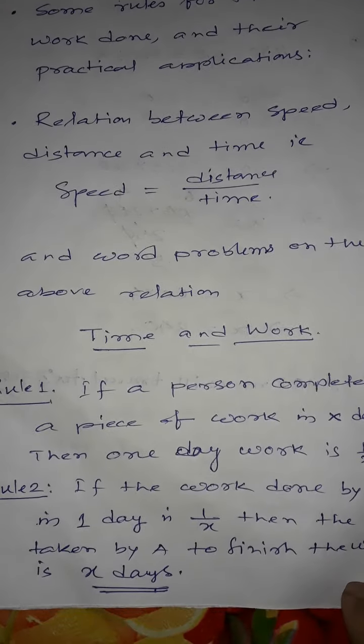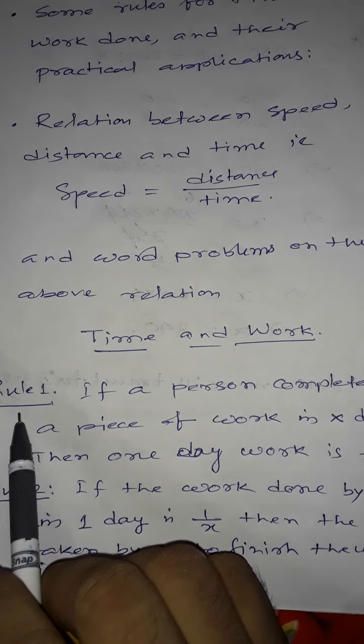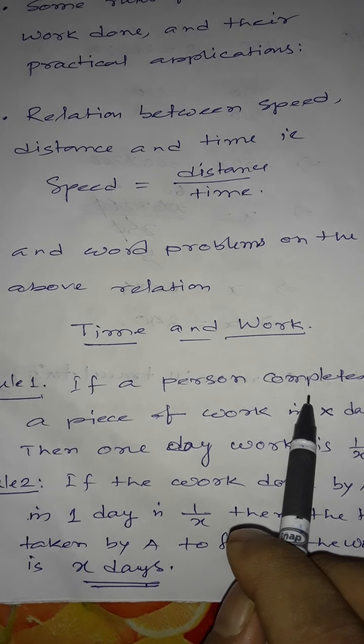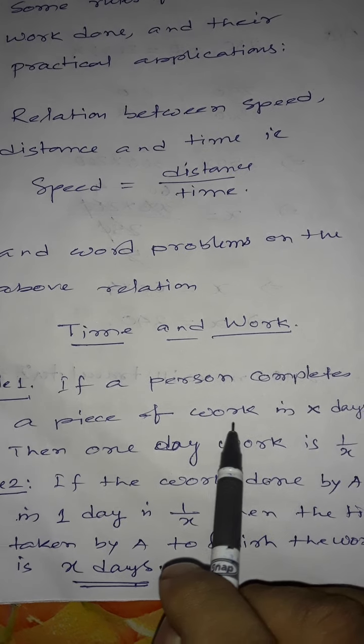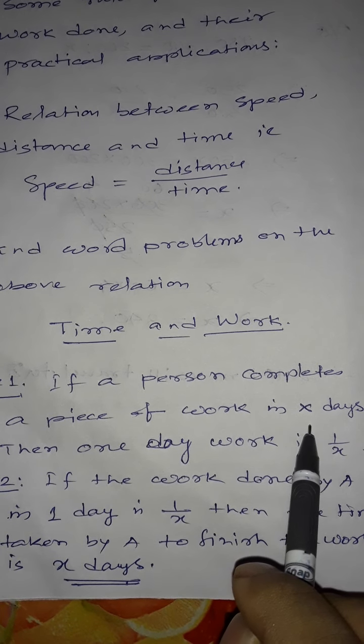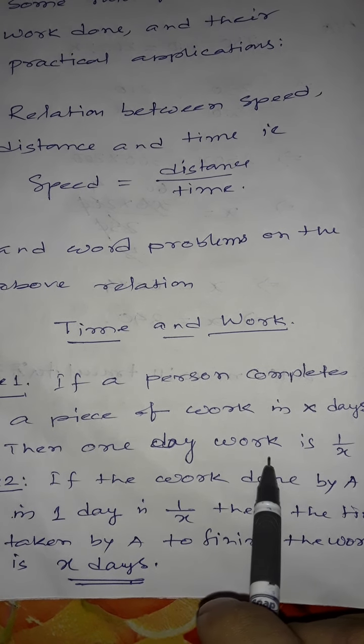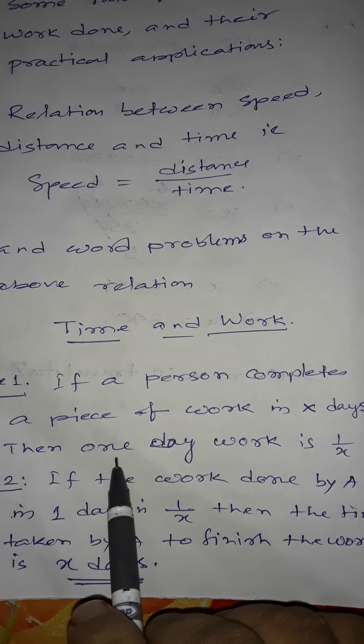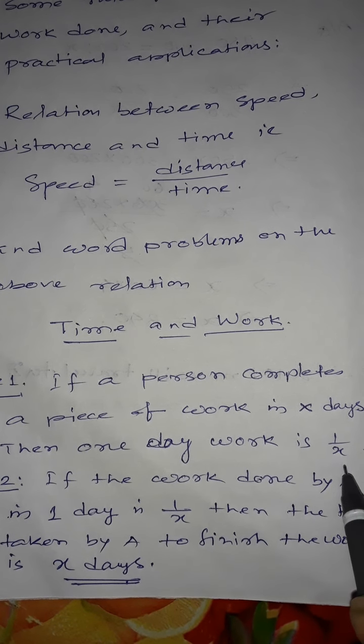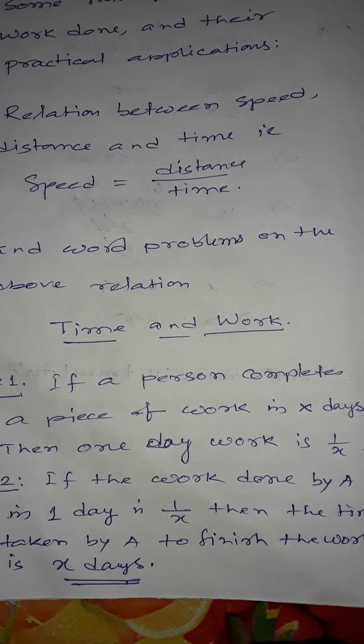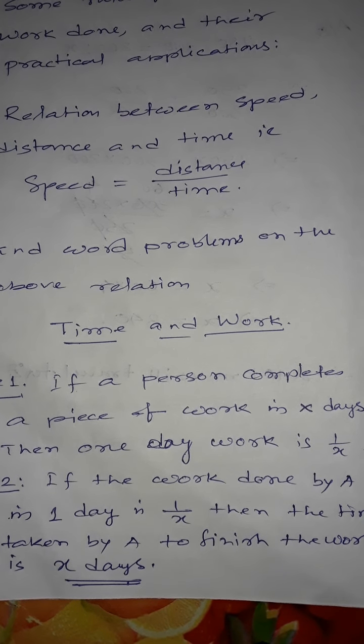So time and work. Rule 1: if a person completes a piece of work in X days, then the one day work of the person will be 1 by X. Suppose I can finish a work in 3 days, then my one day work will be 1 by 3.